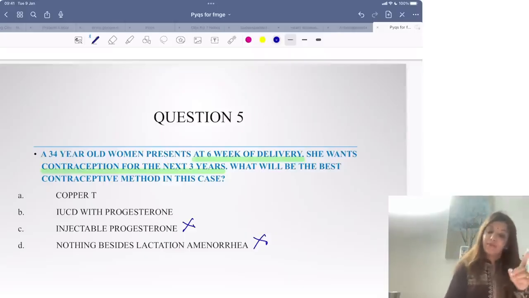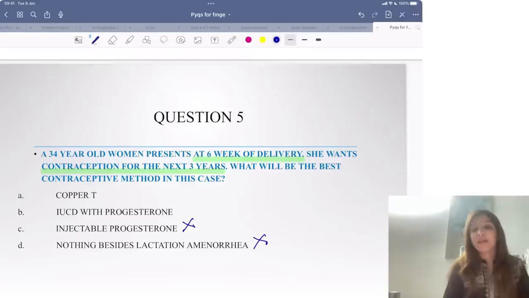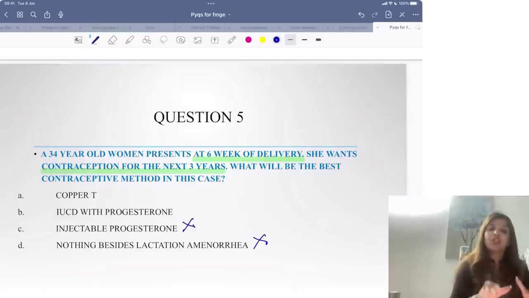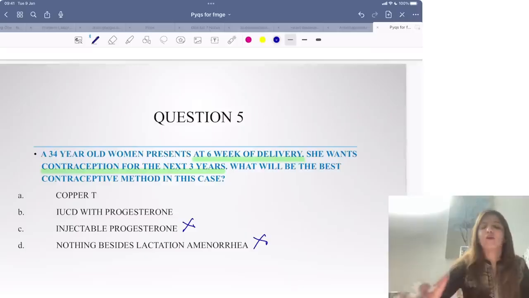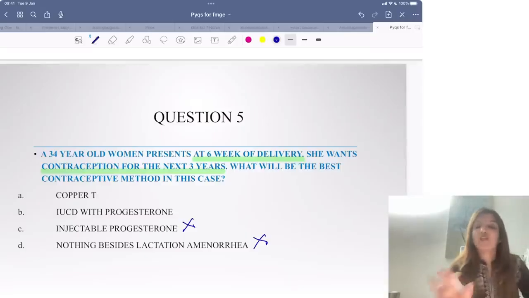Now where does the problem come? The problem is that when you give Mirena, the patient experiences amenorrhea. The patient continuously goes into amenorrhea, right? The patient will not have any bleeding.